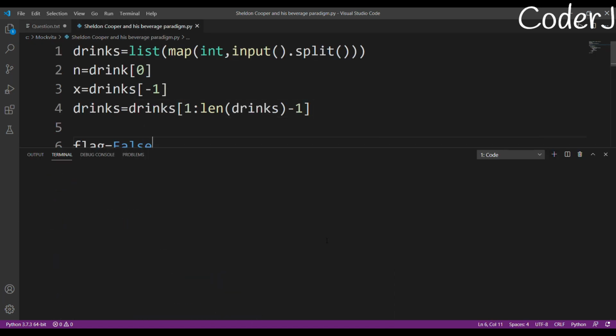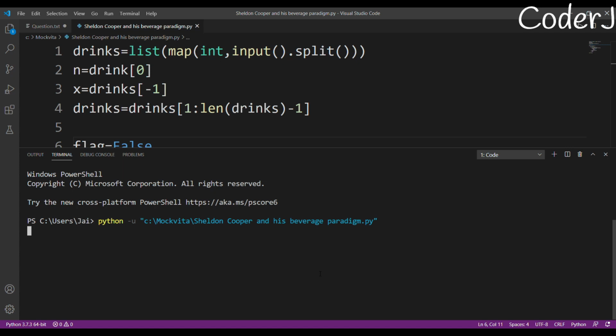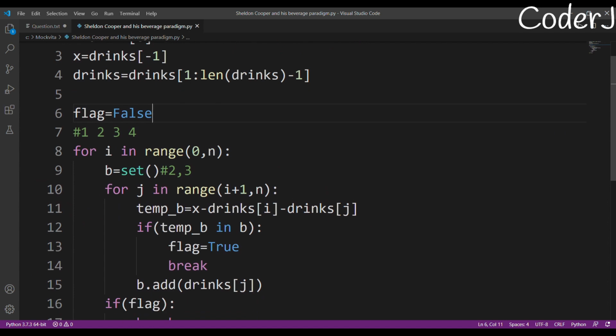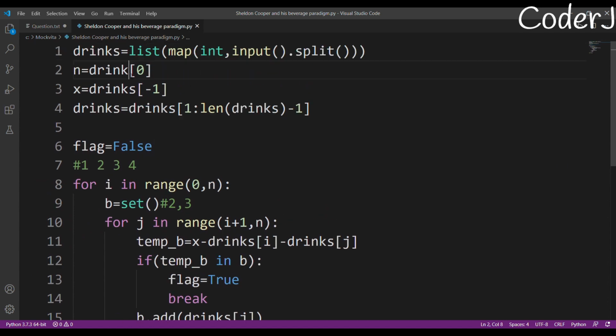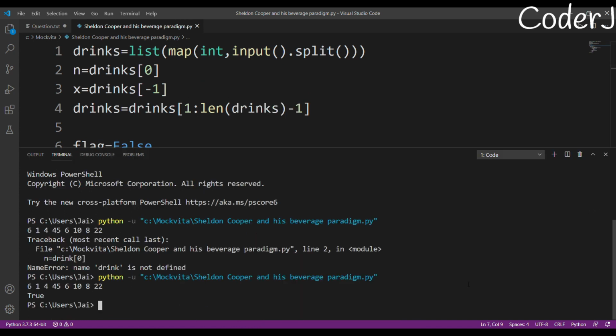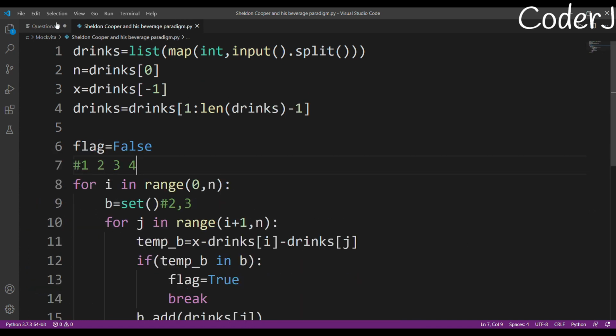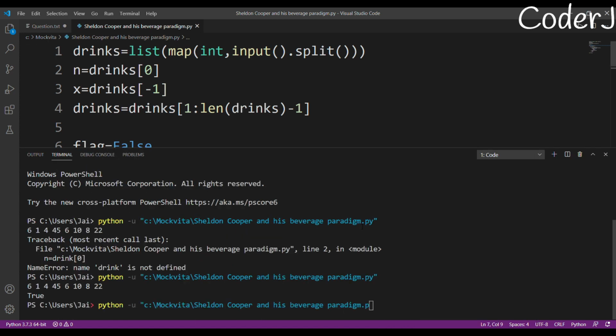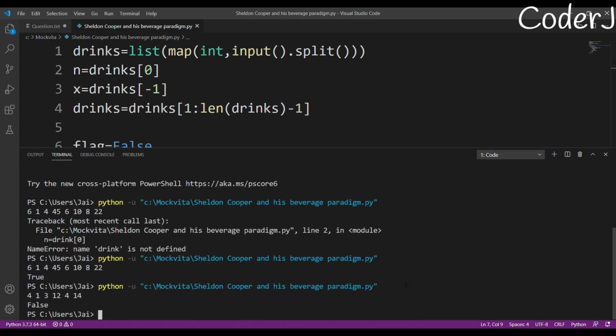No errors. Okay, another error, name equals to drink. There should be drinks. Sorry, silly mistakes. Yes, true. Okay, great. And what about the other test case? Let's test it again. It should return me false, right? And it returns me false.